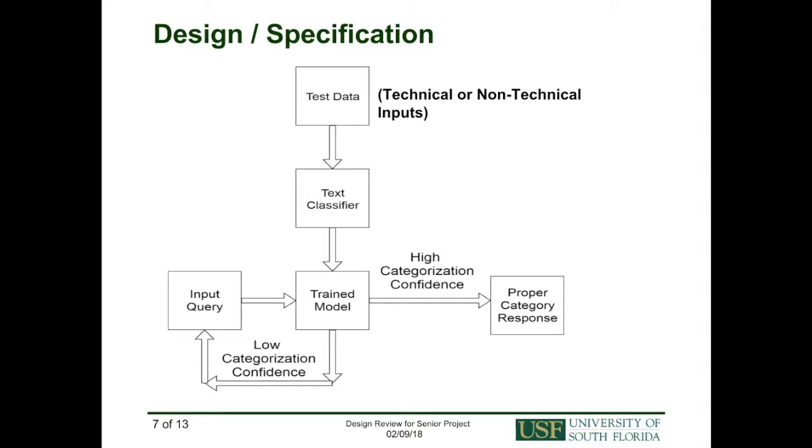The query is analyzed by the model for essential keywords, and these words are associated with the labels provided in this test data. This test data is fed through a machine learning text classifier which produces the model that maps keyword associations with possible categories the bot can respond to. A user input is then fed into the model, and its closest category is returned with a confidence value measured from 0 to 1.